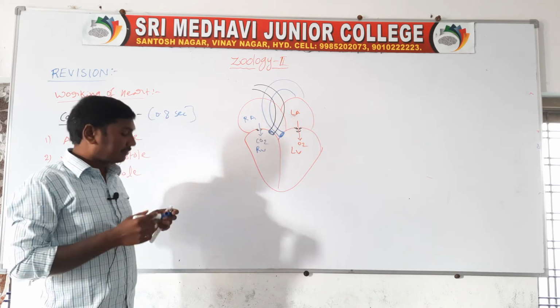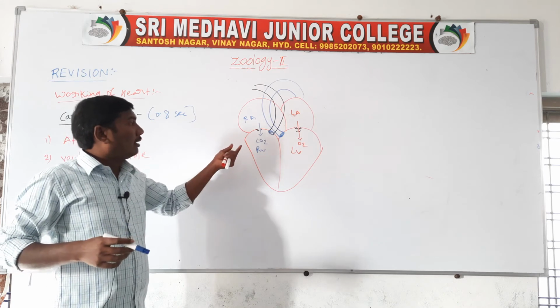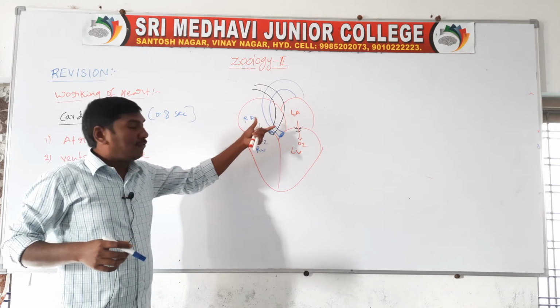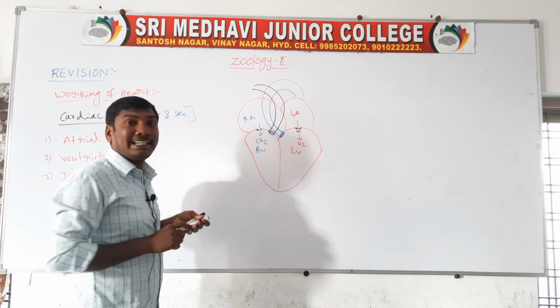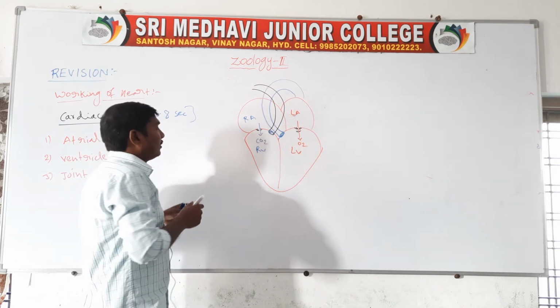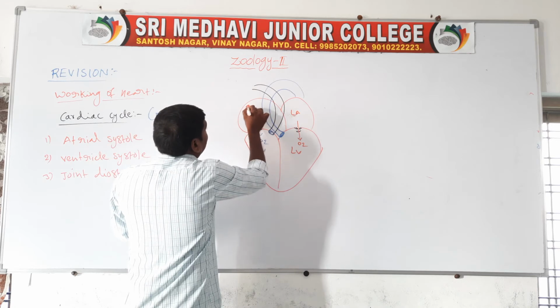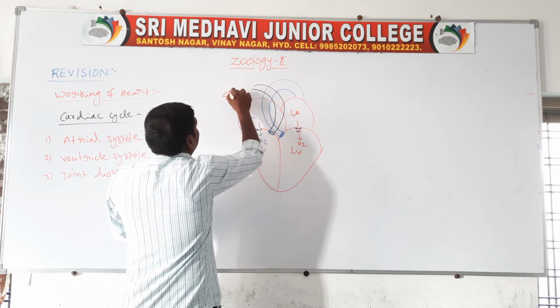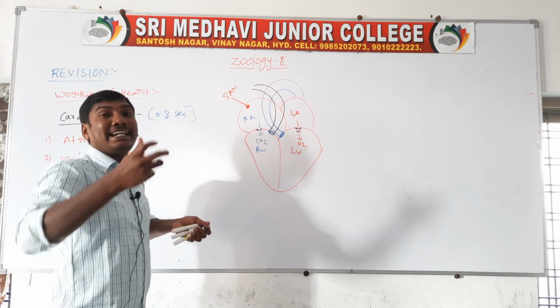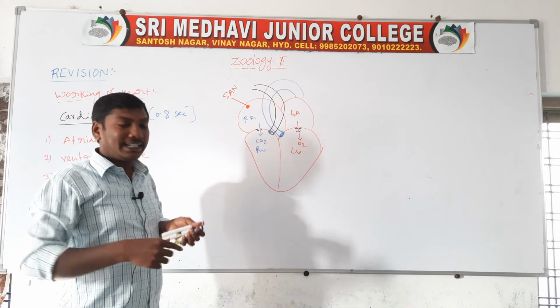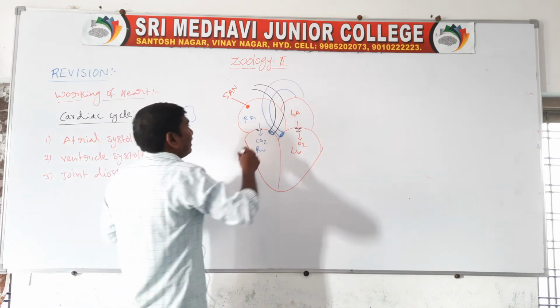Next step, the sinoatrial node is present in the right atrium, at the right upper corner. This sinoatrial node generates the action potentials.